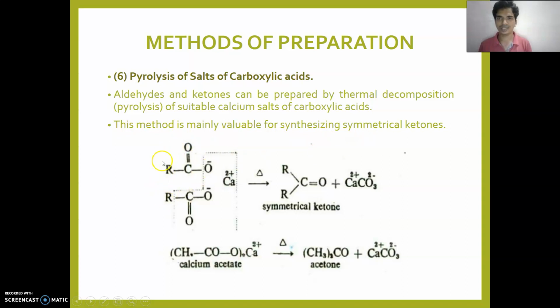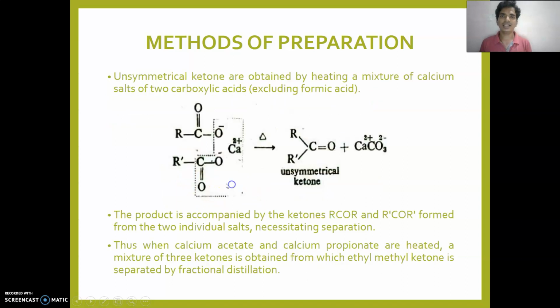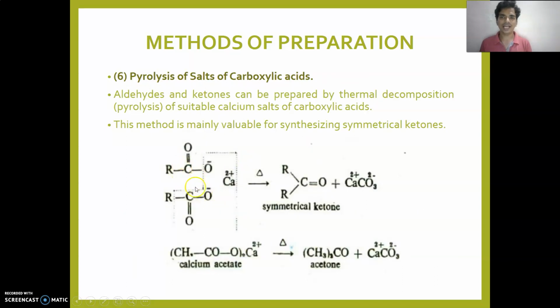So this is the starting material containing the corresponding carboxylic acid. It is a salt of a carboxylic acid, this is the carboxylate, this is calcium, and pyrolysis decomposition takes place. It will give a symmetrical ketone, and calcium carbonate. So calcium acetate, for example, will give acetone.